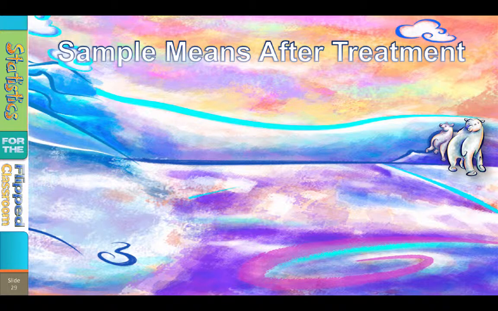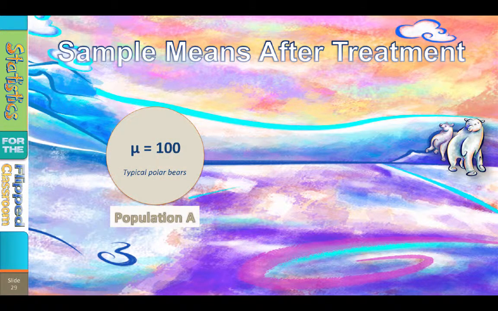And if we know something more, we can use the mean as a starting point for adjusting our predictions of what we expect. So for instance, if I told you that a sample was drawn from a population with a mean of 100, what would you expect the sample mean to be? 100.